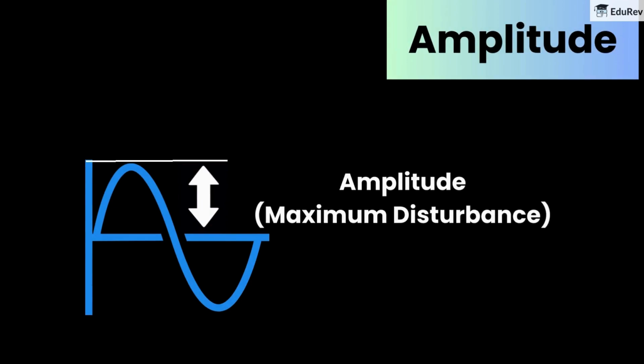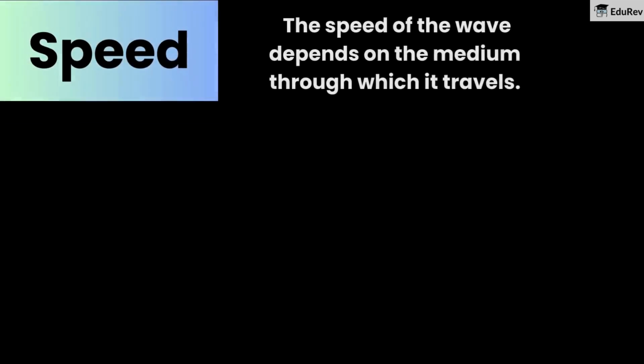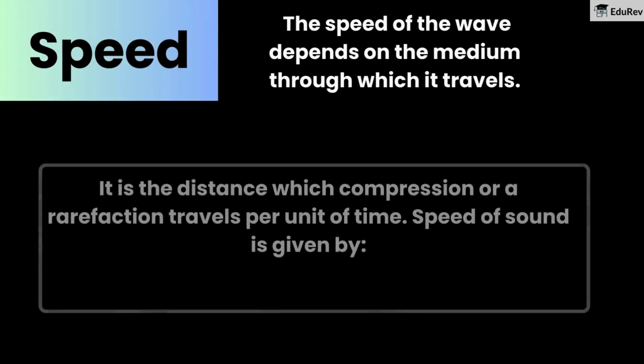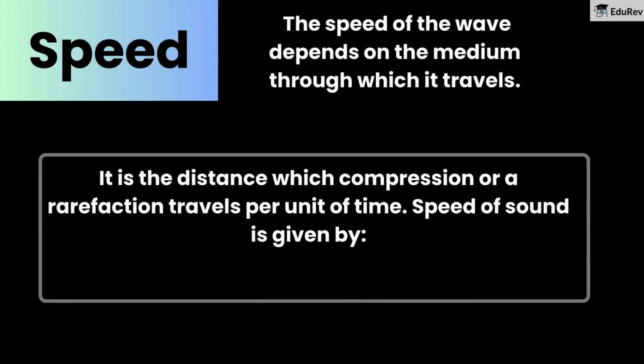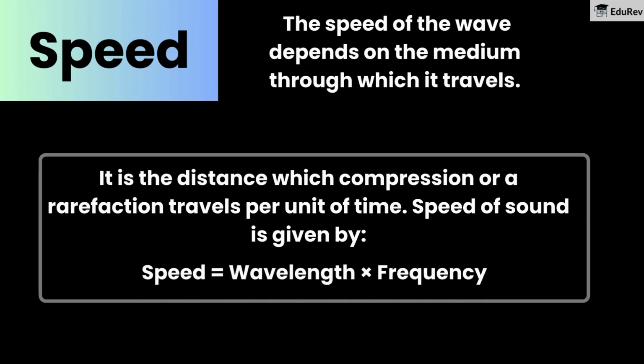Next is amplitude. Maximum disturbance in a medium from its mean value during a sound wave is called its amplitude. Now let's discuss a very important topic, which is speed of sound. It is the distance which a compression or a rarefaction travels per unit of time. Speed of sound is given by speed equal to wavelength times frequency. The speed of the wave depends on the medium through which it travels.